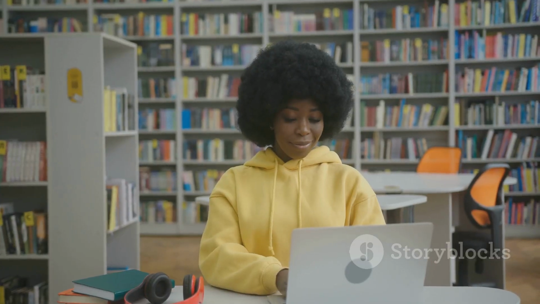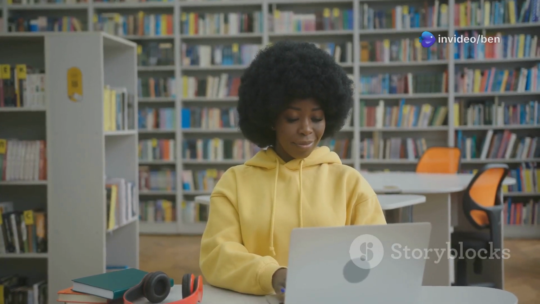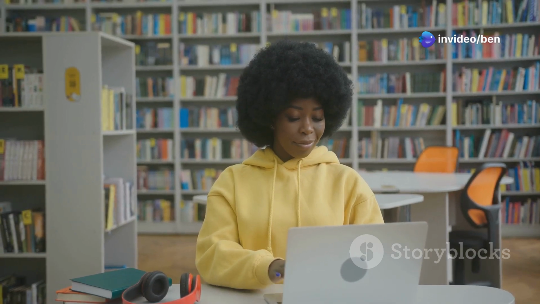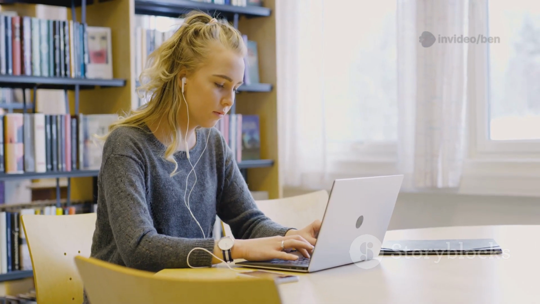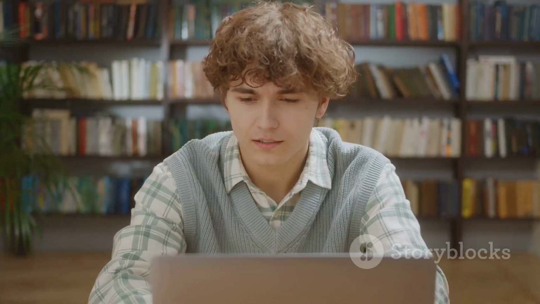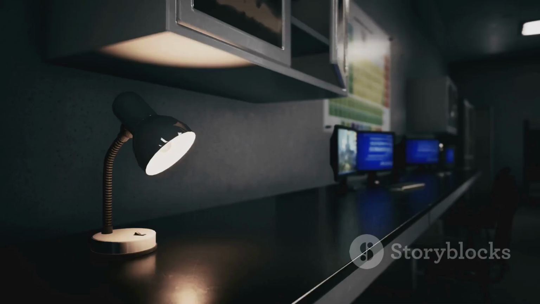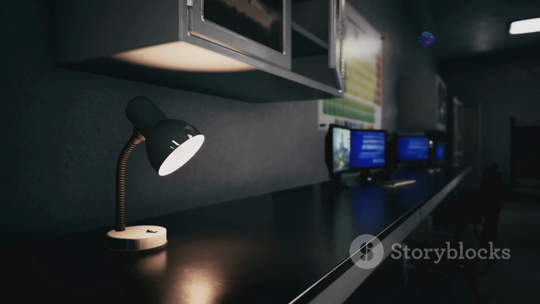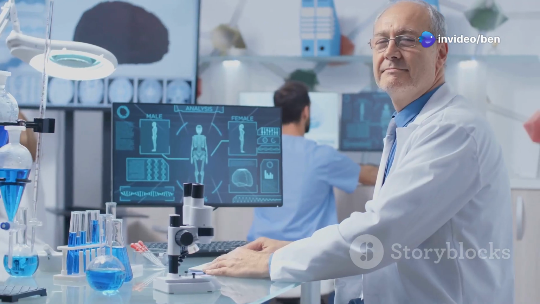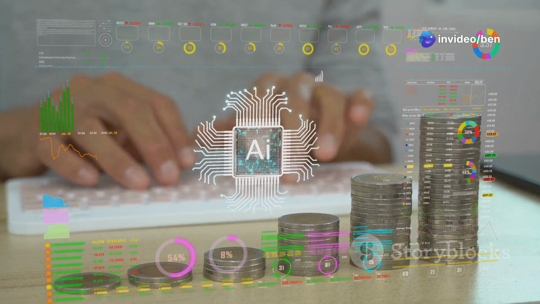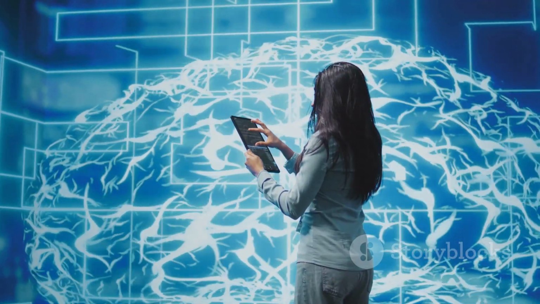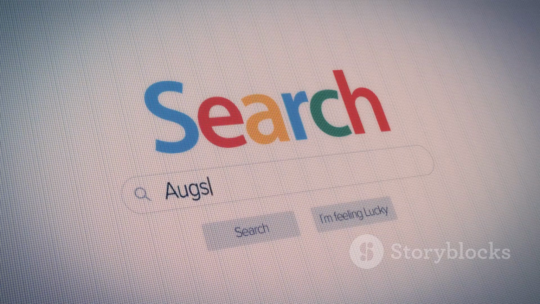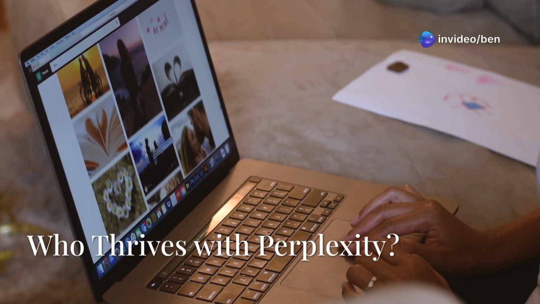Another significant advantage of Perplexity Pro is enhanced access to a wider range of sources. This includes more comprehensive access to academic journals and scholarly databases. For serious researchers, students engaged in advanced studies, or analysts needing deep dives into specific subjects, this is a critical feature. The Pro version also typically offers a higher number of Copilot uses. Copilot is an interactive AI assistant that guides your search. It helps refine your queries for more precise results.